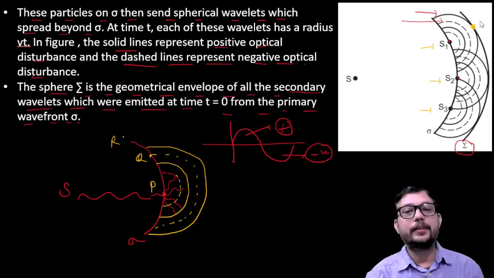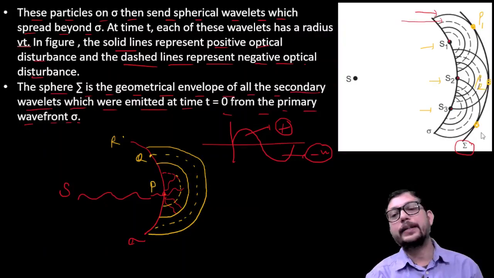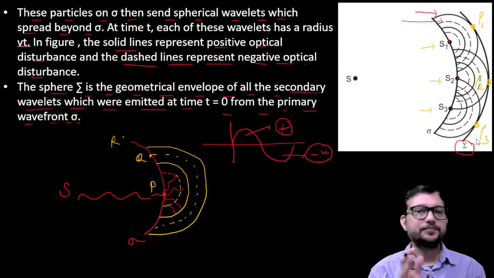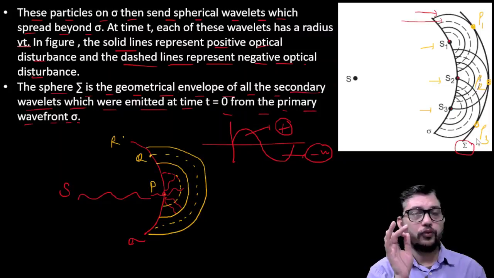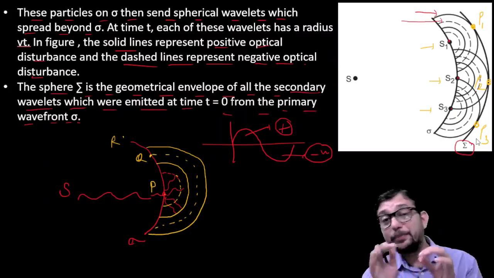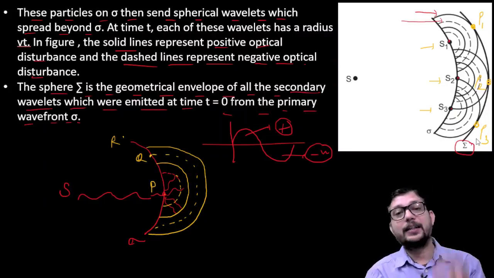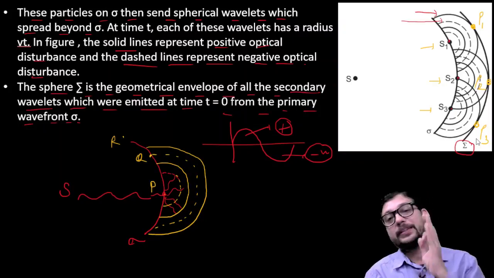Let me take this point as P1, that point is taken as your P2, and this point is taken as P3. These points represent the positive optical disturbance.